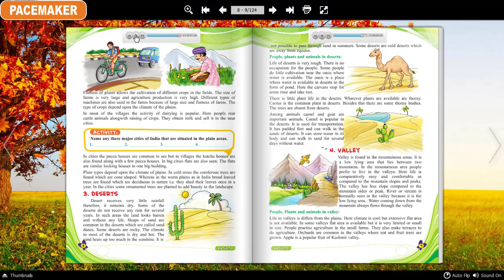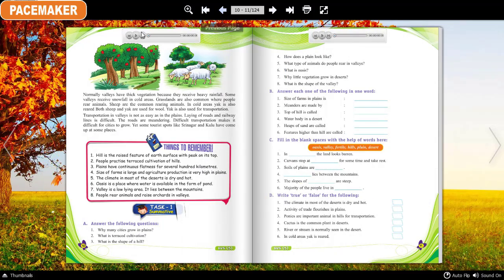People practice agriculture in the small farms. They also make terraces to do agriculture. Orchards are common in the valleys where nut and fruit trees are grown. Apple is a popular fruit of Kashmir Valley. Normally, valleys have thick vegetation because they receive heavy rainfall.